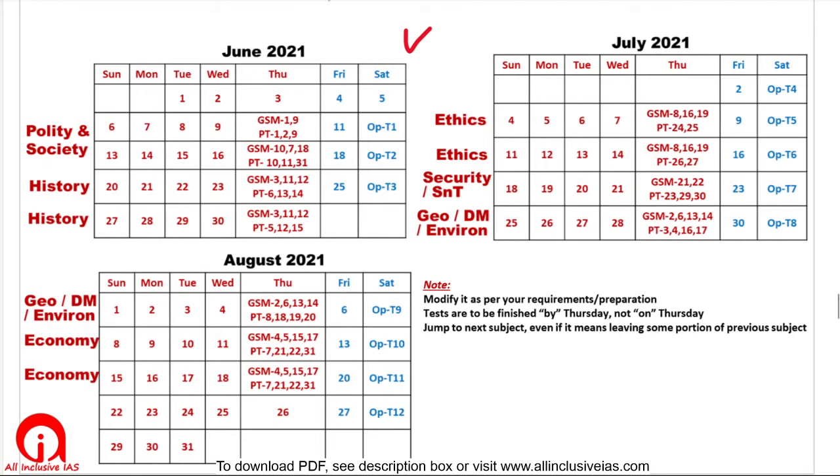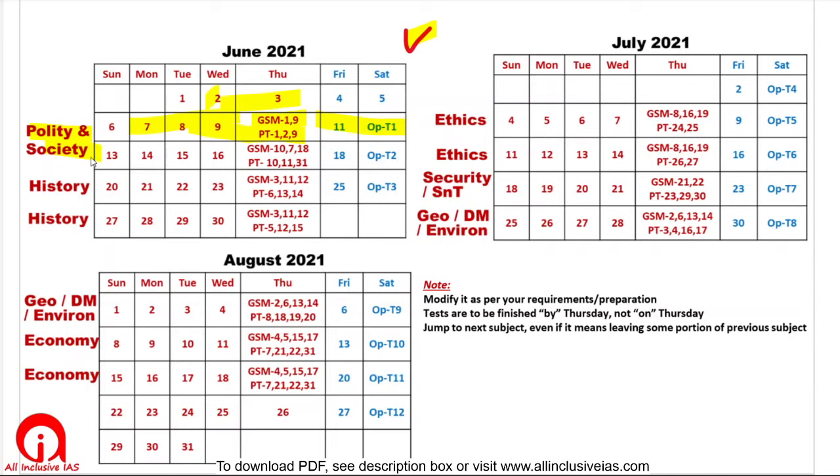What I recommended to him was how you integrate. Today is the 2nd. By 10th of June, put up a target that you will complete Vision's prelims tests 1, 2 and 9 and Vision's mains tests 1 and 9. Polity and society. Okay, this you will study for these weeks.